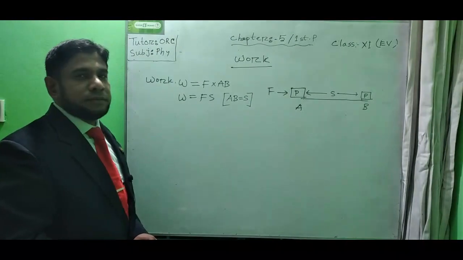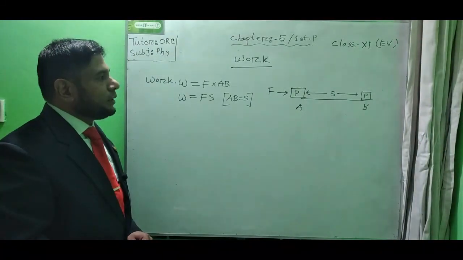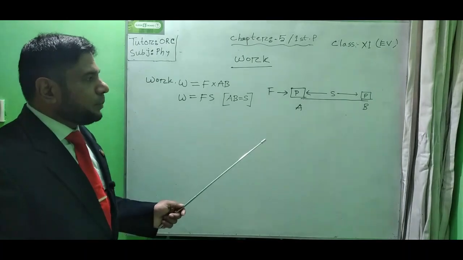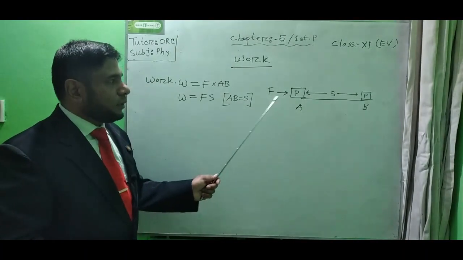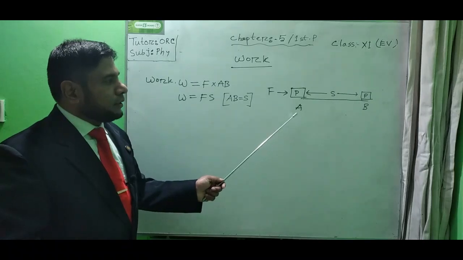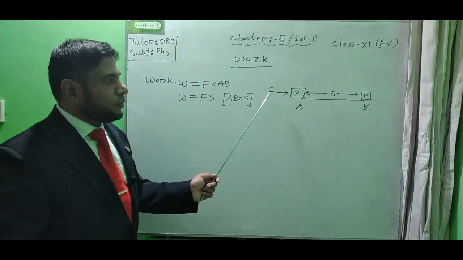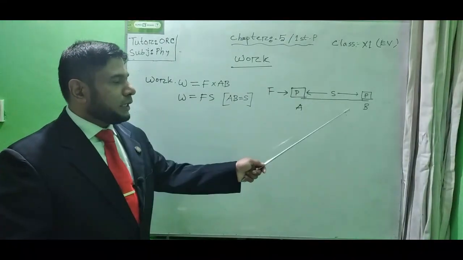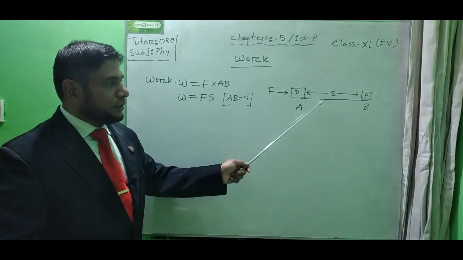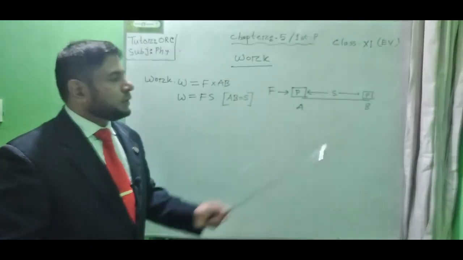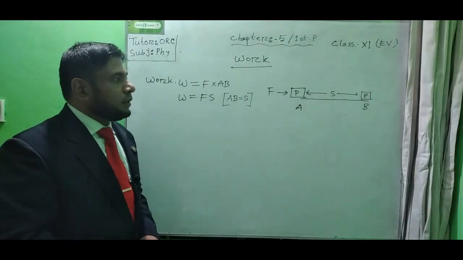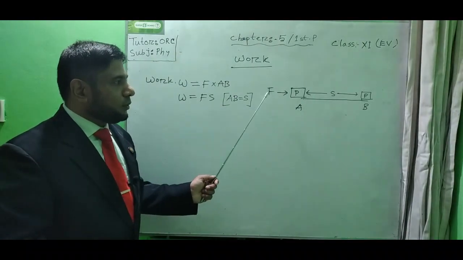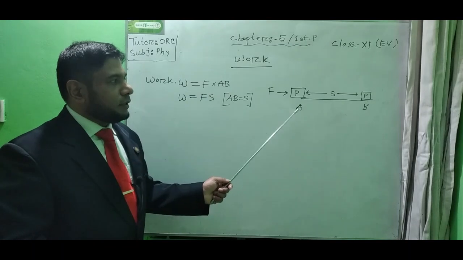For the weaker students, I can say it in this way. Why will we say this is the maximum work? We have applied the force F on the object P, and the total force has been spent here to displace the object along the force line without any deviation of the force line. So we can say the total force applied here has been converted into work.